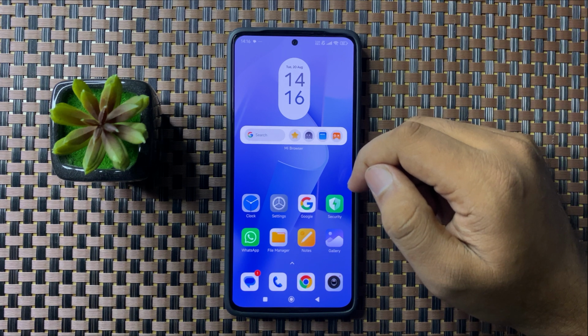So that's how you can fix the camera crashing issue in Xiaomi phone.